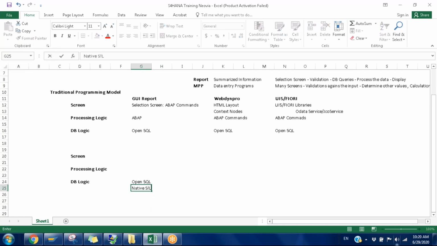I'm calling it the time before HANA. Native SQL means we are working on the Oracle database, or SQL Server, or DB2, like that. Any database we can take.